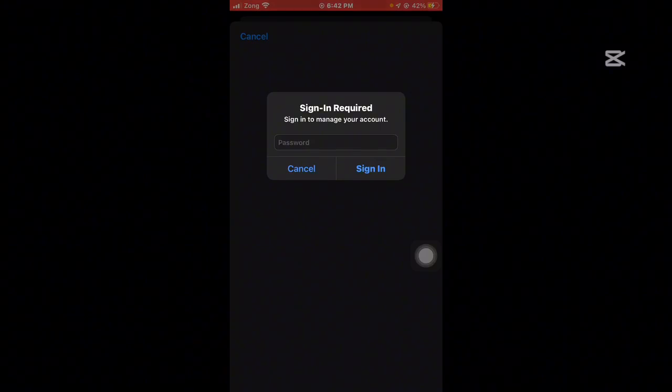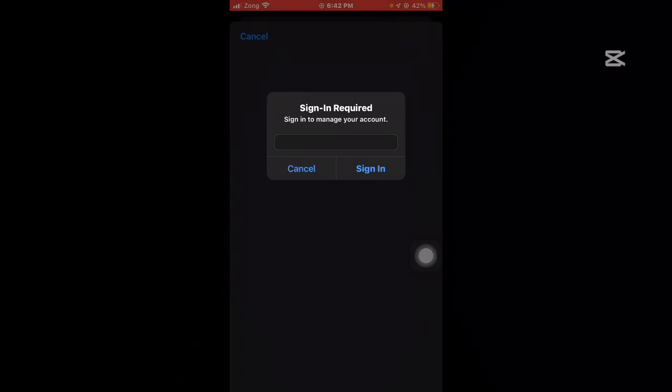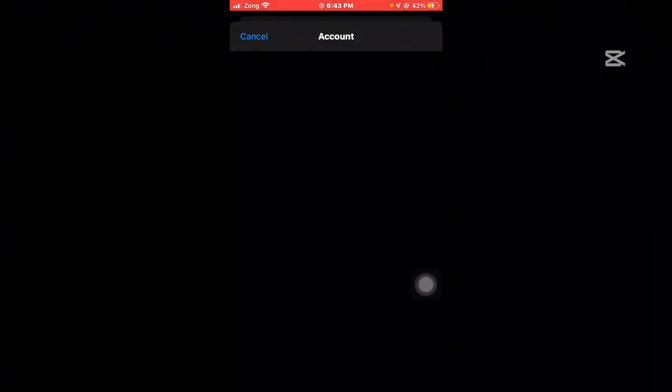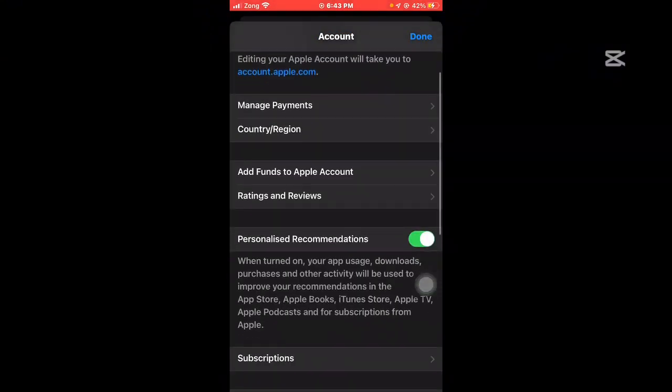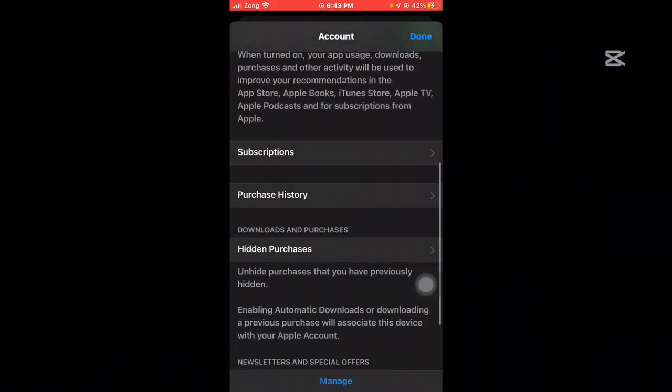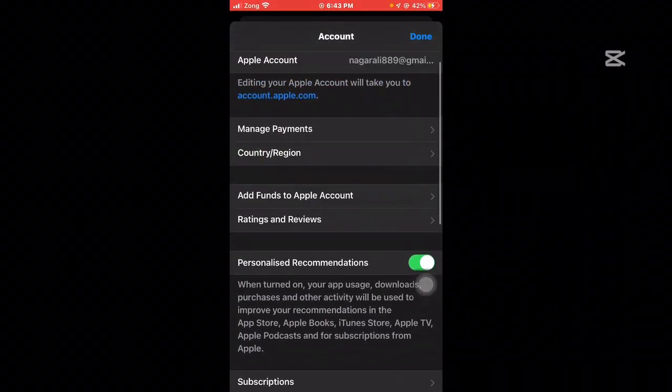so let's sign in. I just put my password. Wait for a couple of moments. And after this you can see there are different options, and now you can select the country region and